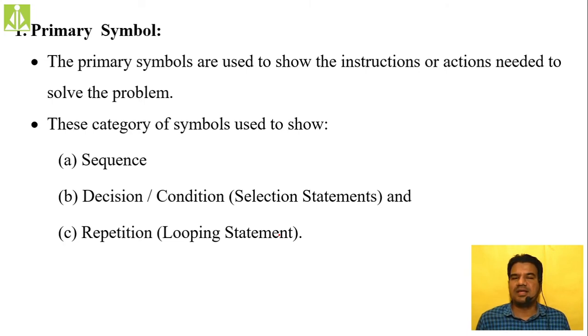Then the third category, repetitive statements, which we also call looping statements. So these three things we have to discuss.